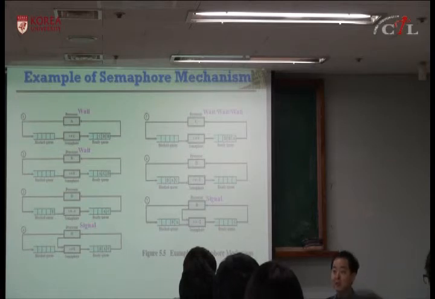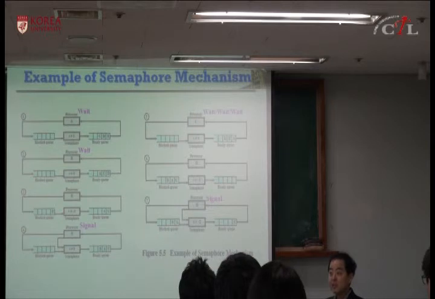Okay, that's right. In this case, it's the same. Yes, only D increases the semaphore in this example. D is issuing signal only.